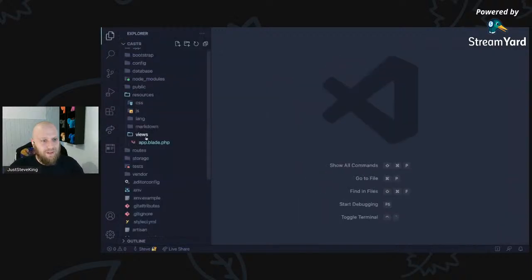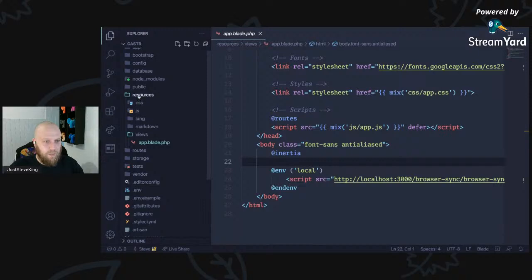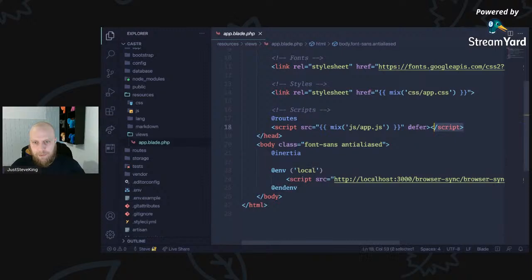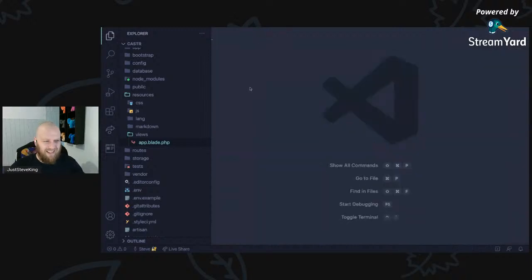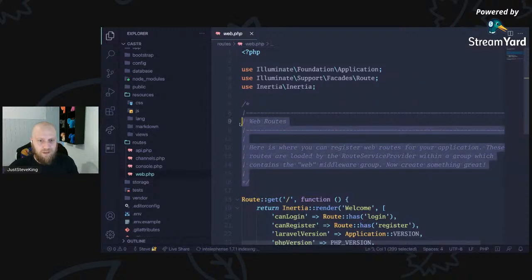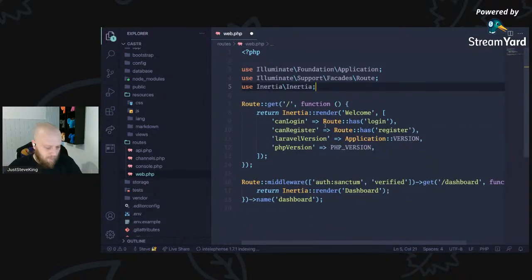So yes, as I was saying, app.blade.php in your resources views is your entry point for your Inertia app. Think of it like your index.html in a Vue CLI app, or in your Next.js app, or one of those. Things will just get injected where they need to be. Because I'm not going to do any server-side rendering right now, I won't worry about that. So in our routes, we've got web here. Let's just clean this up a little bit. Our home page currently is an Inertia welcome screen, so we're already using Inertia. Dashboard is Inertia. That's all fantastic.